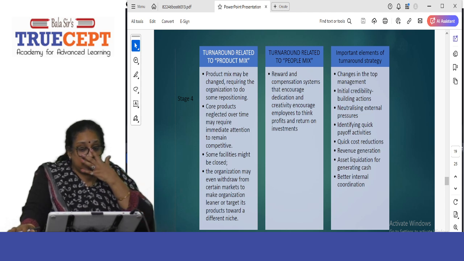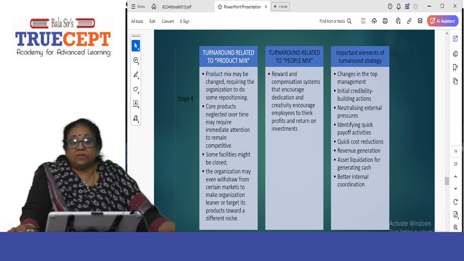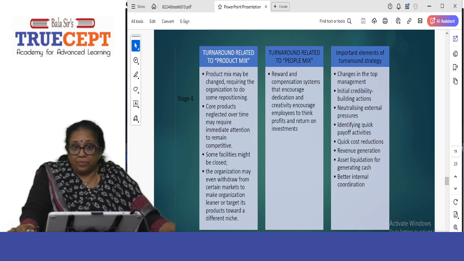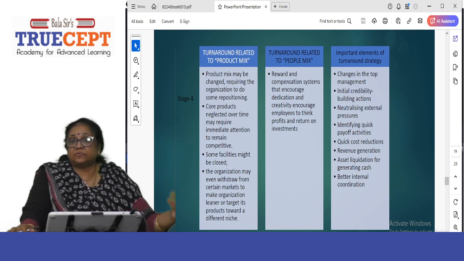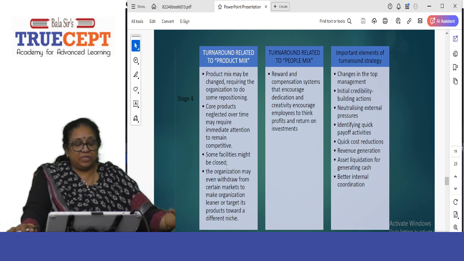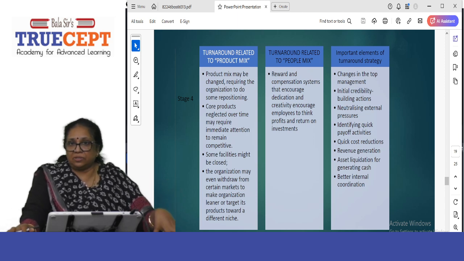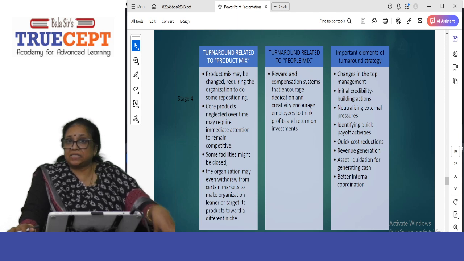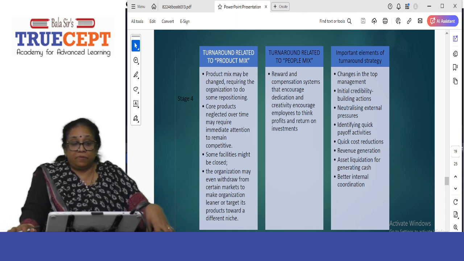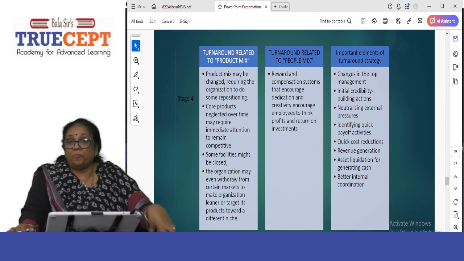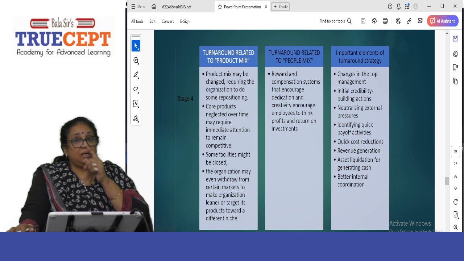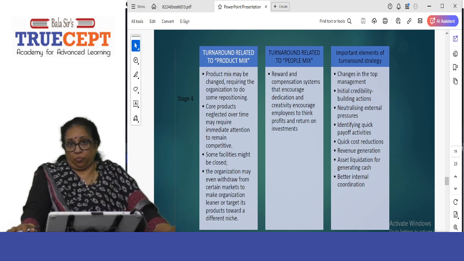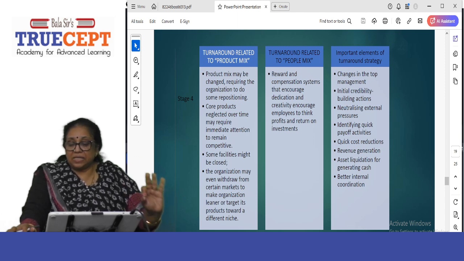Then neutralizing the external pressures. Like your investors are panicking. They all want their money back. So you have to neutralize the external pressure when they ask for their money. You have to tell them, no, please wait. We have introduced this turnaround strategy. We are addressing the problem. If you can wait for 6 months, we will make a turnaround. So neutralizing the external pressures from your investors, from your suppliers who want immediately the money for the goods they have supplied, the raw materials they have supplied. Right now you are suffering from negative cash flow. So please wait.